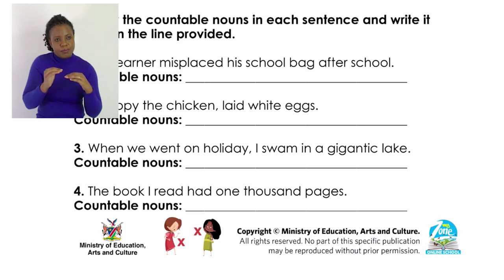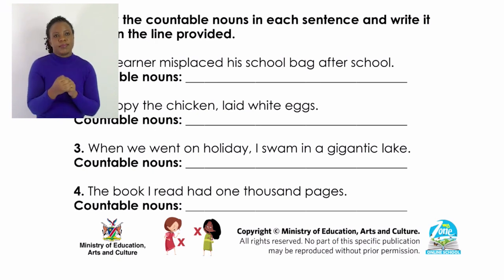Number 2 says, Scrappy the chicken laid white eggs. The countable nouns there: we have chicken, it can be 2 chickens. We have eggs, again it's 1 egg, 2 eggs, 3 eggs. From number 3 up to number 4, you can do that on your own.